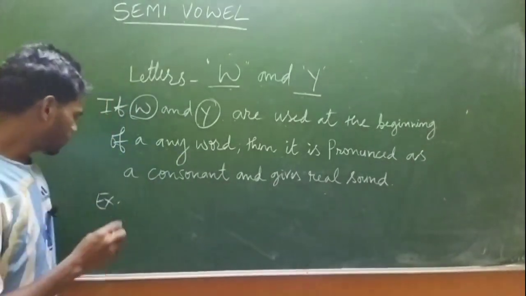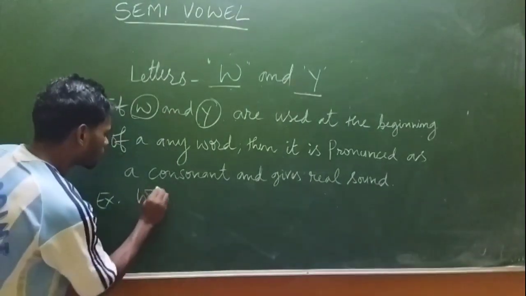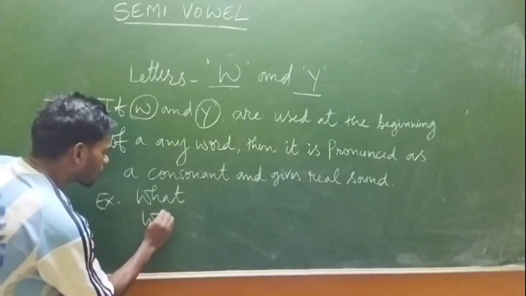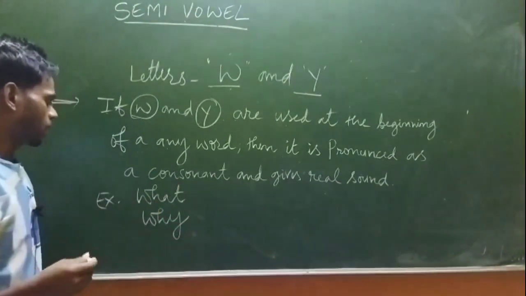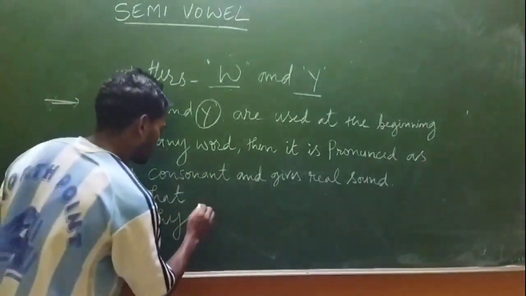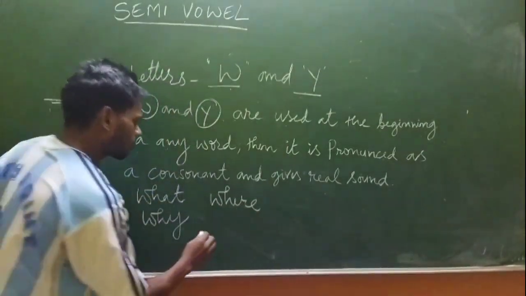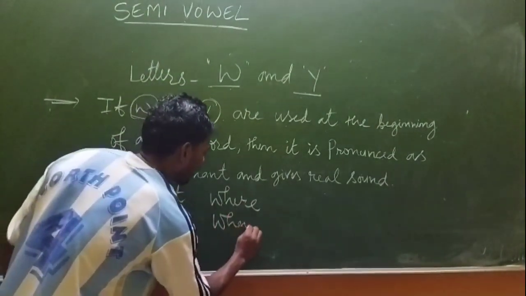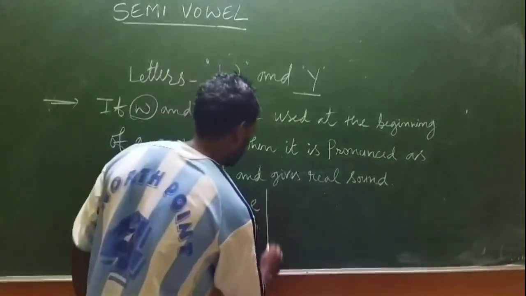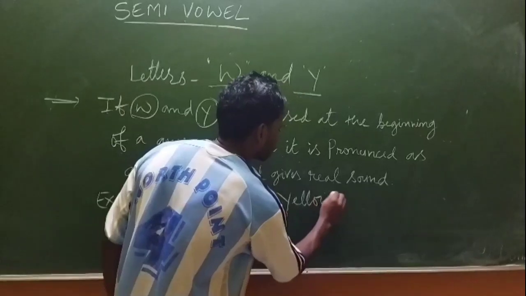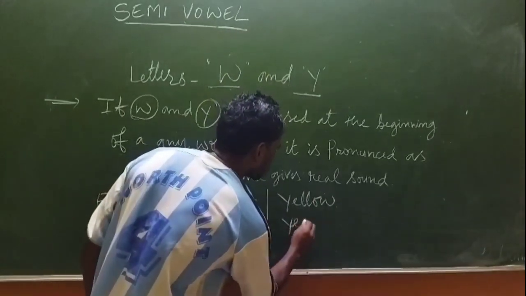Let's say, for example, what, why, where, when, yellow, years.